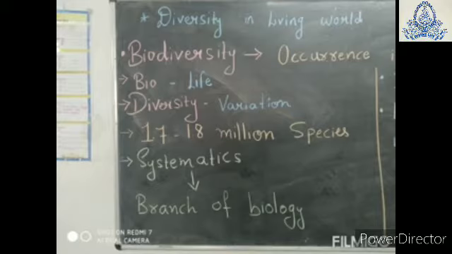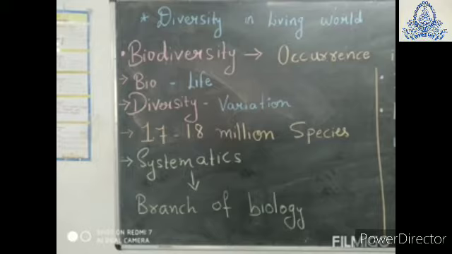Now, in which sections does this variation occur? First, it occurs in morphology, size, color, anatomy, habitats, and habits. Again, I am repeating: morphology means the form and functions of the body, the size, whether it is small or large, and the color, meaning which kind of body color they have. It may be black, orange, red, etc. Anatomy means the study of the physical organs.